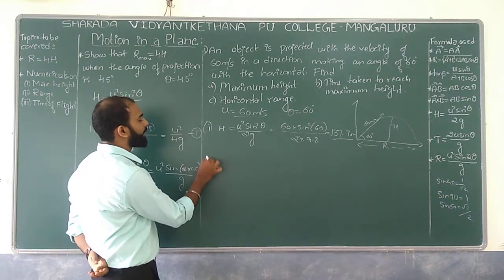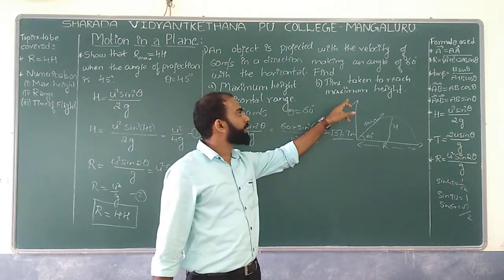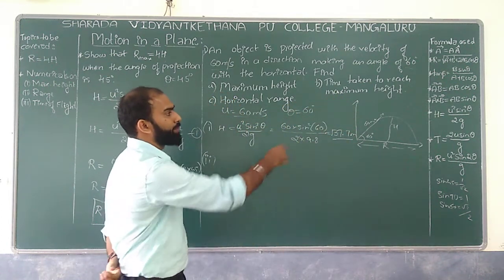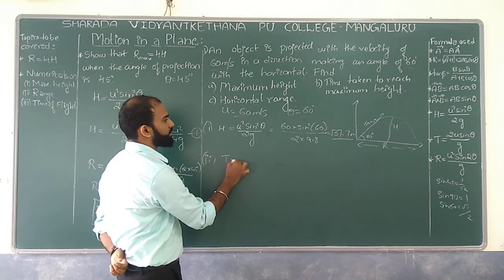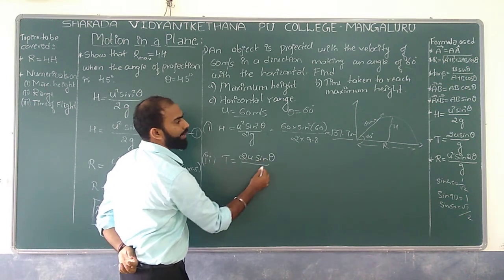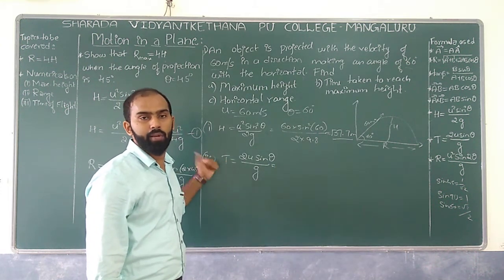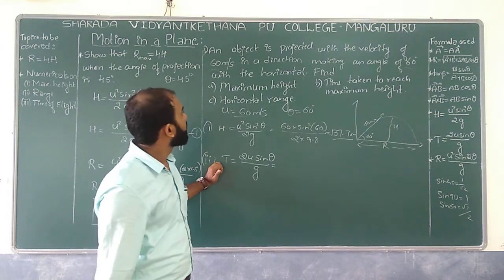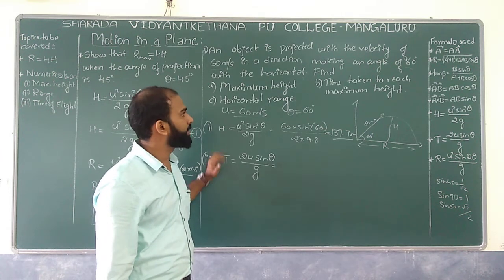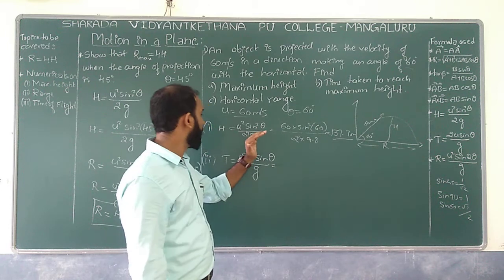The next one is the time taken to reach maximum height. We have the time of flight, that is T equal to 2u sin theta divided by g. Here u is the initial velocity with which the body is projected.